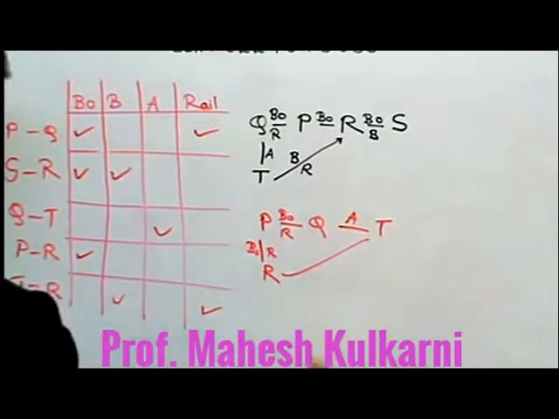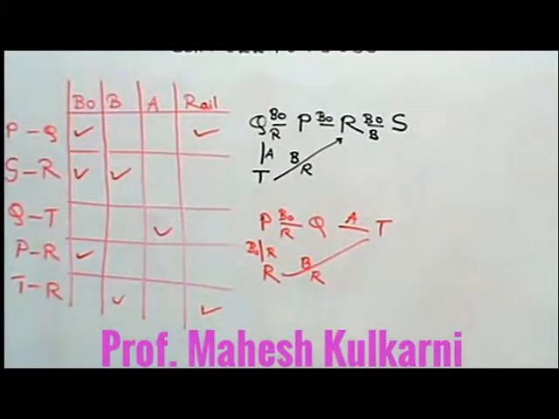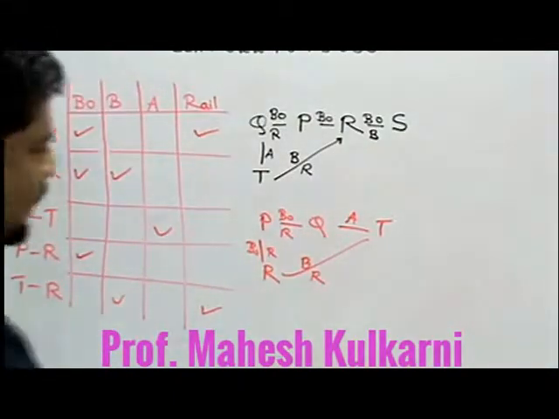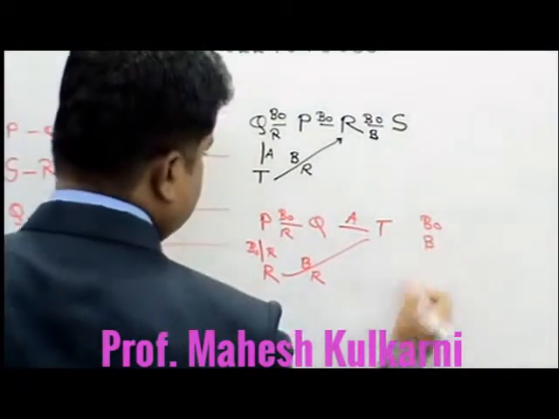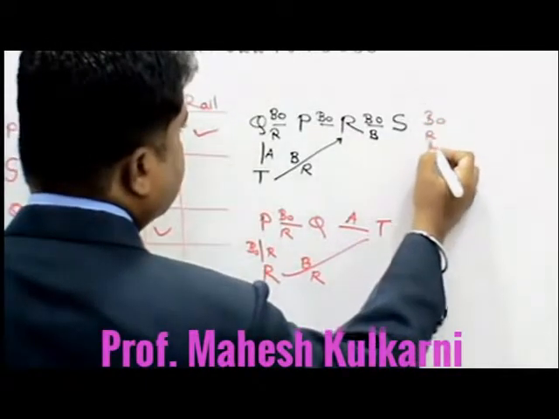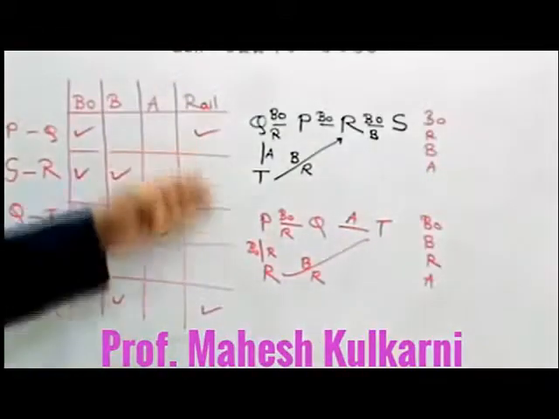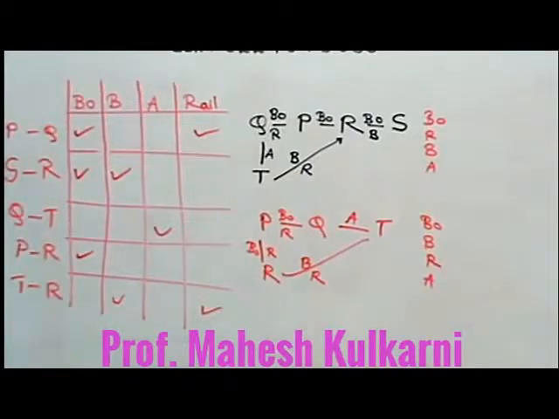R to T, bus as well as rail. Here, either way you can go, you will have all four modes of transport. Say I am listing out, boat is there, bus is there, rail is there, air is there. Here also boat is there, rail is there, bus is there, and air travel is there. So in both the cases we are having modes of transport 4 and 4. But here the routes are more, here routes are less.